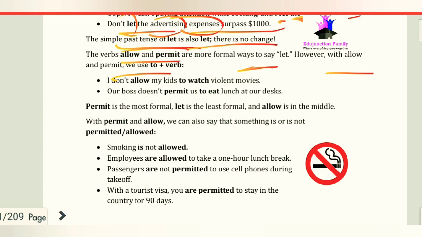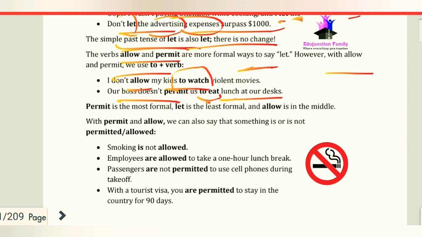We have the sentence, "I don't allow my kids to watch violent movies." Here we are talking formally, so we use allow, with the to plus V1 form. We have the next sentence, "Our boss doesn't permit us to eat lunch at our desks."